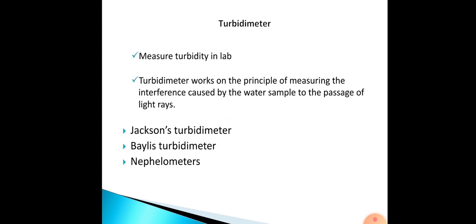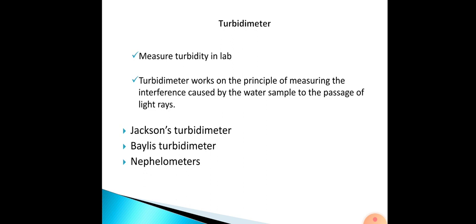Now we have the turbidimeter. This is used for testing the turbidity in the lab. It works on the principle of measuring the interference caused by the water sample to the passage of light rays. Light rays are allowed to pass through the water sample, and based on how the sample interferes with the passage of light, we measure the turbidity.